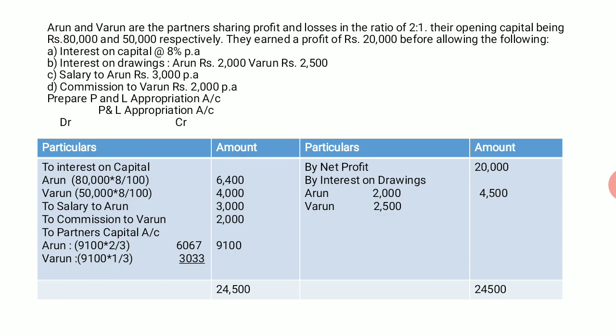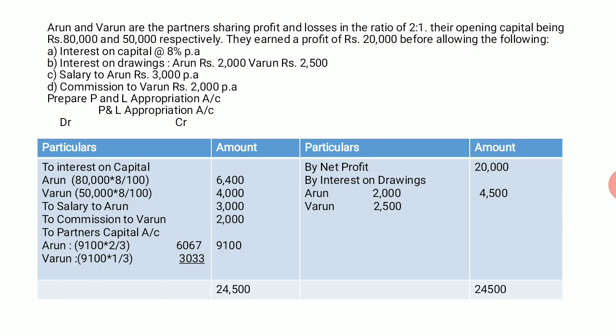Now, come back to the first information they had given. They said charge interest on capital at 8% per annum. We know for which amount we have to pay the interest on capital, and the capital is given in the sum. What are the capitals? For Arun they had given 80,000, and for Varun they had given 50,000 as capital. Now we have to charge interest on capital on these amounts.